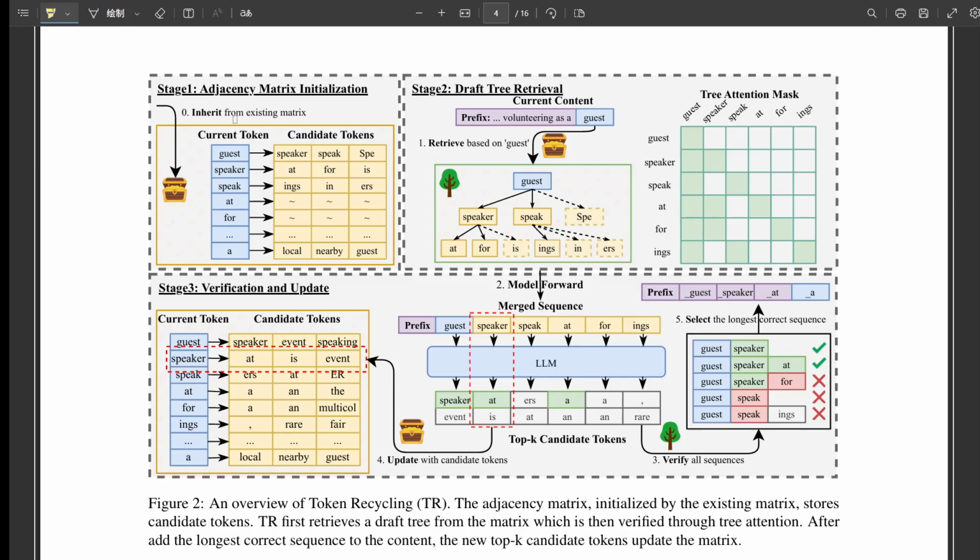And they proved this. How? In their ablation studies where they turned parts of the system off to see the effect, they showed that including candidates from the rejected tokens when updating the matrix significantly boosted the average number of tokens accepted, the MAT. Ah, direct experimental proof that the trash really is treasure. That's compelling. So this whole clever system, recycling discarded info, efficient matrix and tree, what kind of performance boost are we talking about? The results are pretty striking.